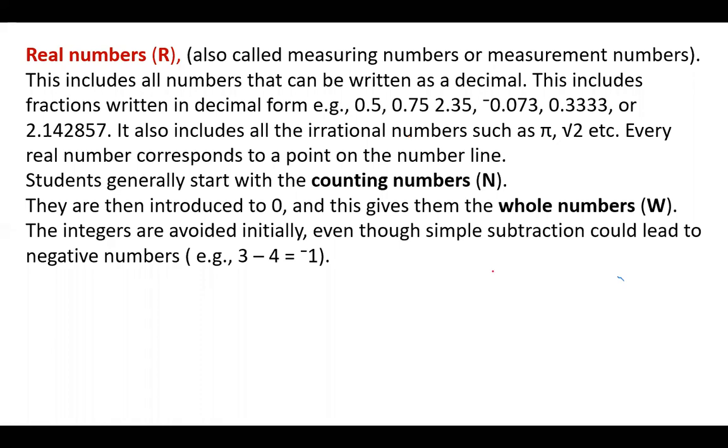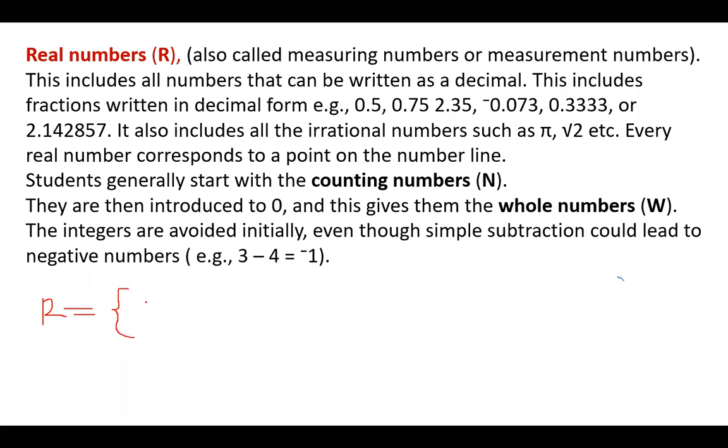So we proceed. When we talk of real numbers, it is actually the set of all numbers. Let me write it in set builder notation.